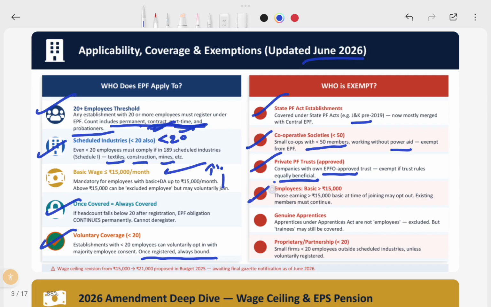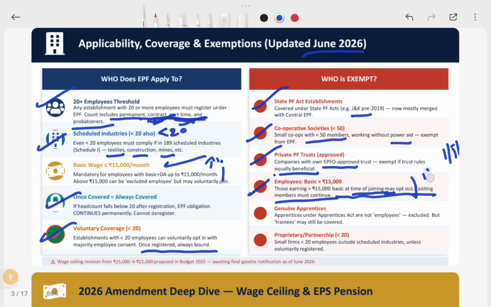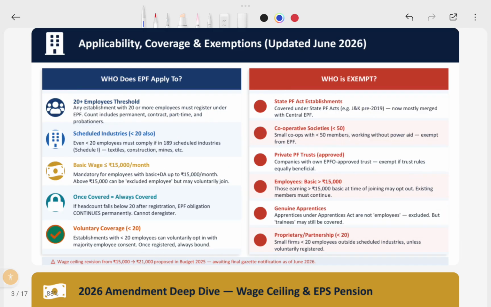If the employee's basic is more than 15,000 at the time of joining, he may opt for exemption; existing members must continue. For example, a particular employee joining on 1st June 2026, if he opts for exemption, cannot get a UAN or PF registration number. But if he previously had a PF number in earlier organizations, he should not opt for exemption.